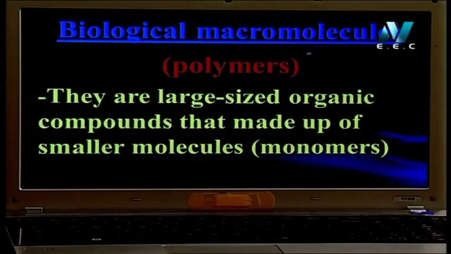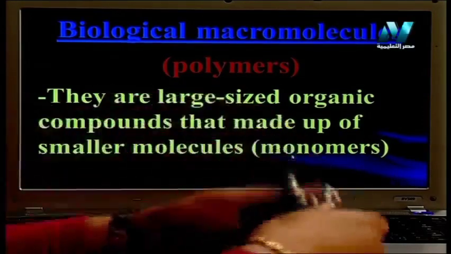Another name for biological macromolecules is polymers. I want you to remember this word, polymers. Polymers are large size organic compounds that are made up of small molecules called monomers. I would like to discuss the meaning of this word using Arabic, please.